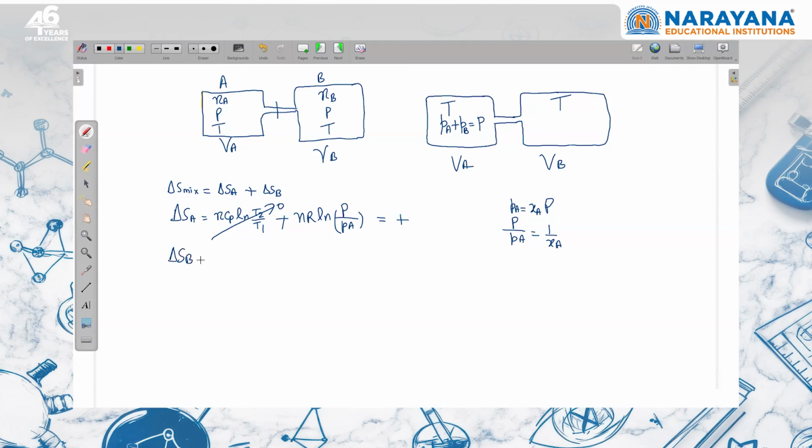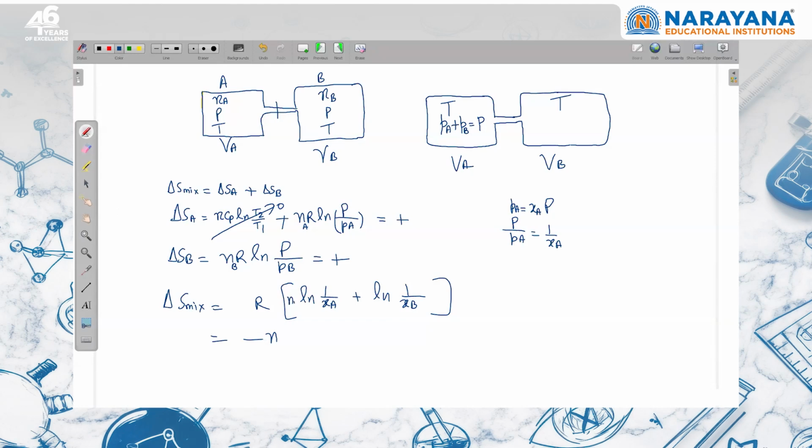Similarly, I can write entropy change of gas B is equal to nR ln initial pressure of B upon final pressure of B, which is also positive. Now delta S mixing is equal to R times, taking common, ln 1 upon mole fraction of A plus ln 1 upon mole fraction of gas B. Sorry, I have made a mistake here: it is number of moles of A and number of moles of B, so I cannot take n common, it should be inside.